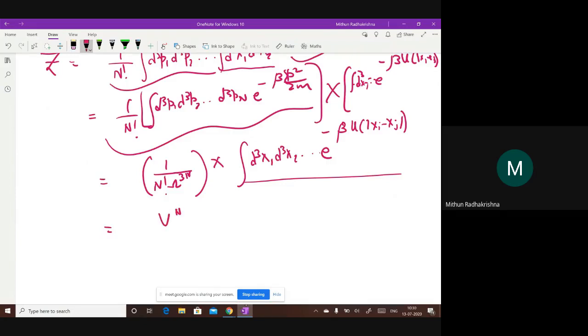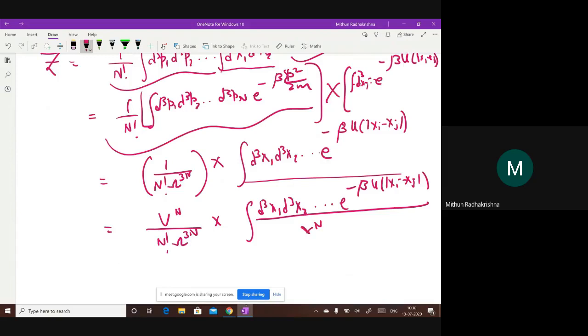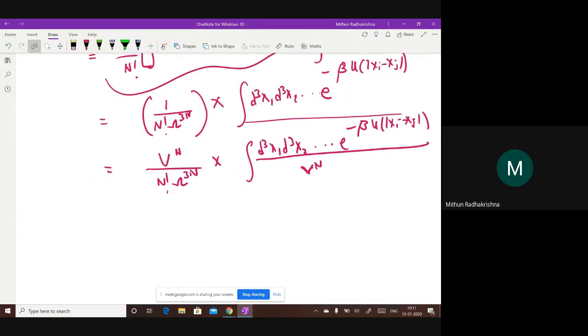So I'll get V to the power N over n factorial, omega to the power 3n, and then I'll divide this integral by V to the power N. Trust me, at the end of this class you will be excited, because somehow the answer comes from nowhere and we have actually not made any assumptions. The only assumption is it's a weakly interacting gas. Is everybody following this? So I just multiplied and divided by V to the power N. So what is this?